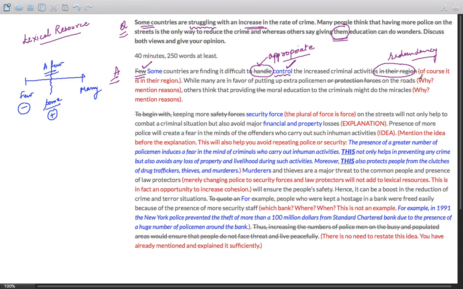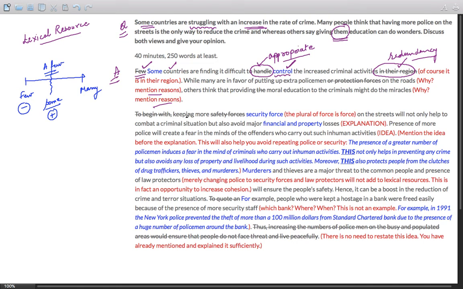So not only does this make your sentence a bit weird, since you have mentioned countries, there is no need of writing "in their region." Of course, the countries will control the crime within their own legal boundaries. So there's no need of mentioning "in their region." So this reduces your lexical resource score as well. So keep that in mind. Try to avoid redundant words that do not convey any meaning. Well, there are a few things that can be improved in the introduction by mentioning reasons, but the focus here is on lexical resources. Let us proceed further.